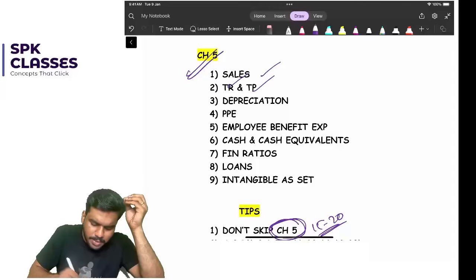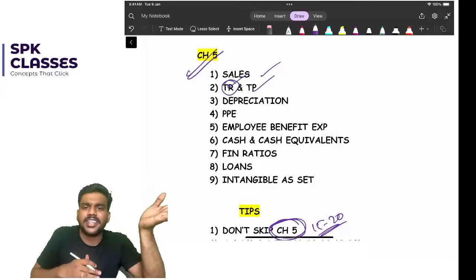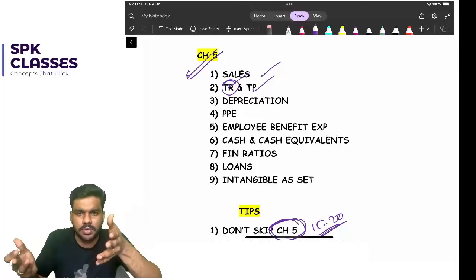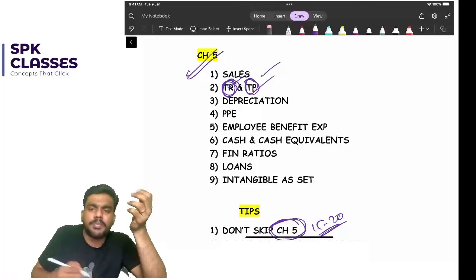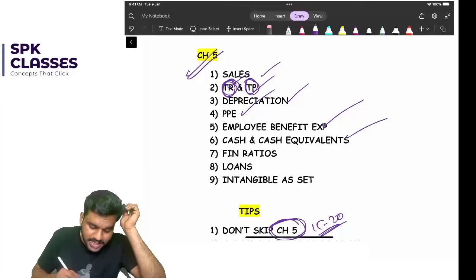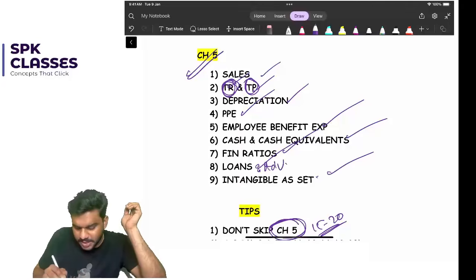Sales, trade receivables, trade payables. If you prepare trade receivables, trade payables is done, because both are very similar with common points. Then depreciation and amortization, PPE, employee benefit expense, cash and cash equivalents, financial ratios, loans and advances, then intangible assets, okay?